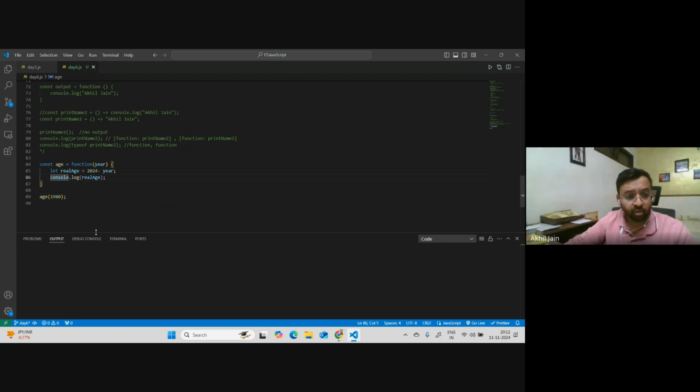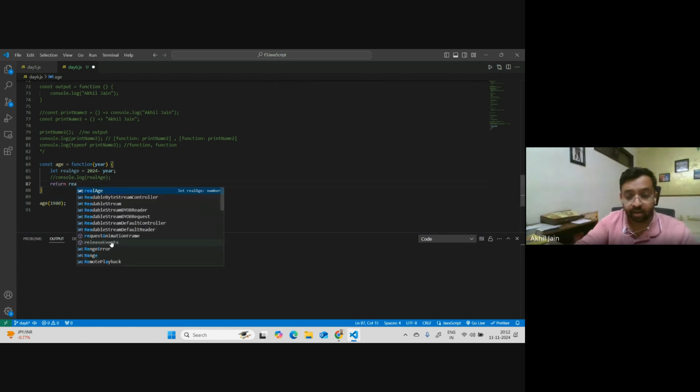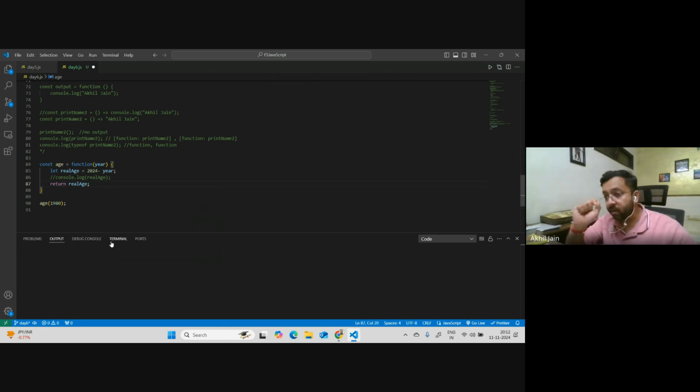Okay. If I do this, let's say instead of console.log, I say return real age, right? If I'm doing this, remember what I told you. This is just a variable. This is not a function. Whatever you assign to it, it becomes that thing.